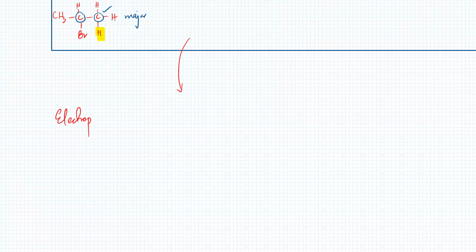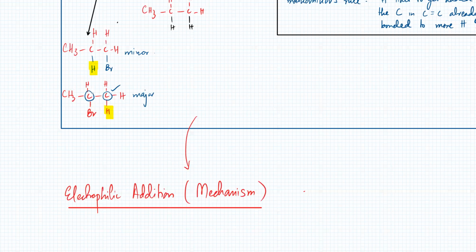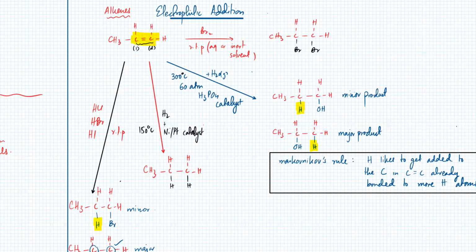All those reactions that we studied above, and now we are taking a slightly deeper dive into the reactions that we just studied. So electrophilic addition mechanism. All of these are electrophilic addition. Whether it's a bromination, whether it's the reaction of water, all of them are very similar.